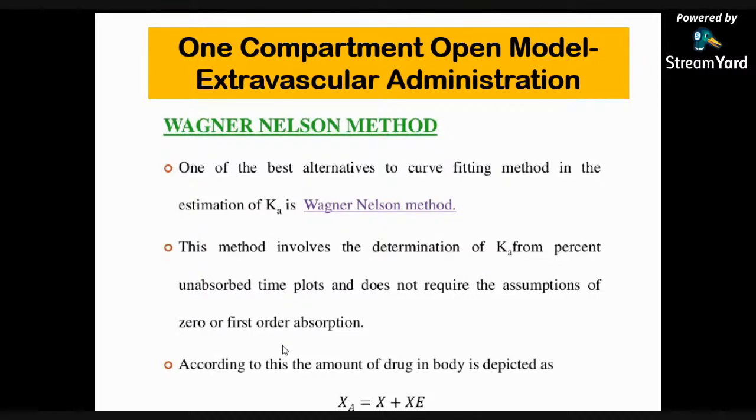Then, after oral administration of a single dose of a drug, at any given time the amount of drug absorbed into the systemic circulation, XA, is the sum of the amount of drug in the body, X, and the amount of drug eliminated from the body, XE. According to this, we can say XA is equal to X plus XE.